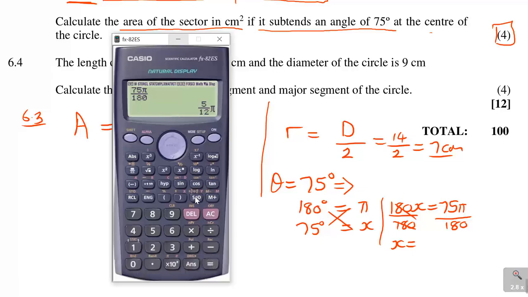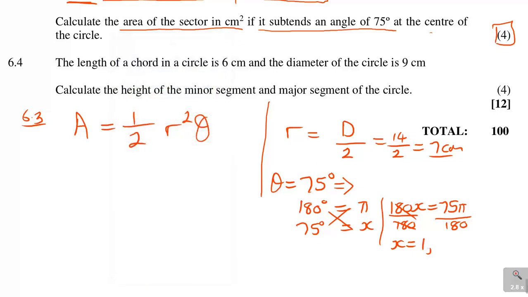Then it will give you 1.3089, which is 1.309. So these are radians because you have to convert. So now your area is now in the right format.